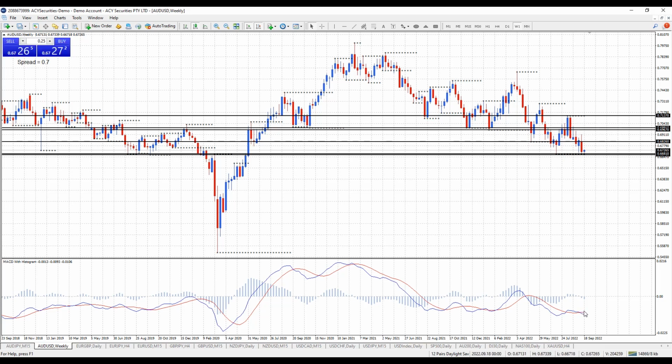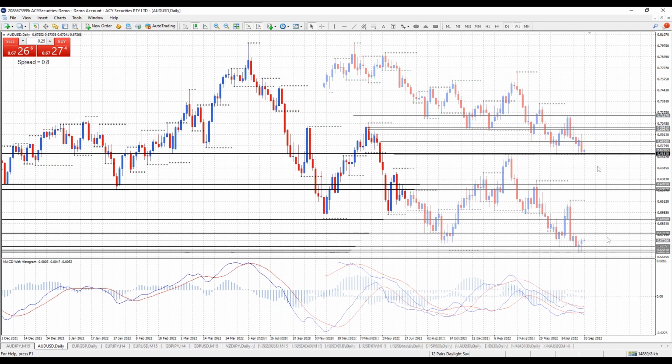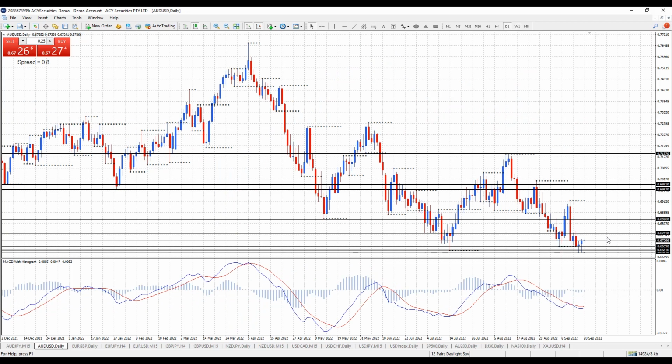Trend is down, MACD's down, but I'm just asking myself the question, is this monthly support level here going to hold? Are we going to see a move back up the range? So let's just drop down to the day chart and have a look. Alright, traders, on the day chart, let's just go through the trend.